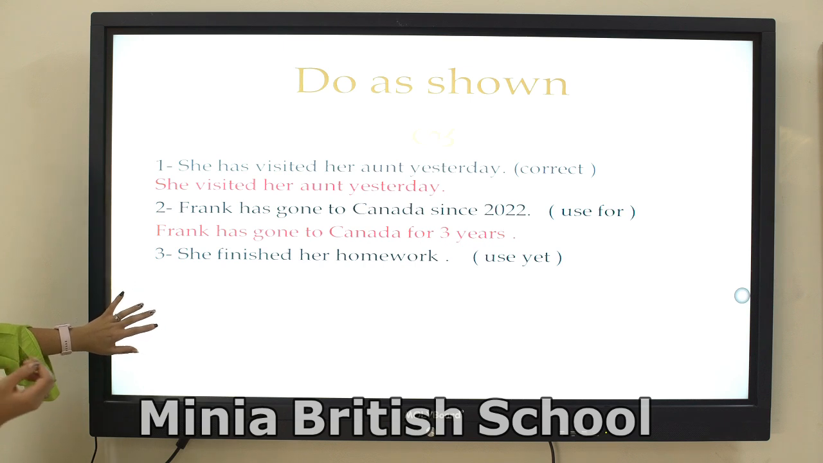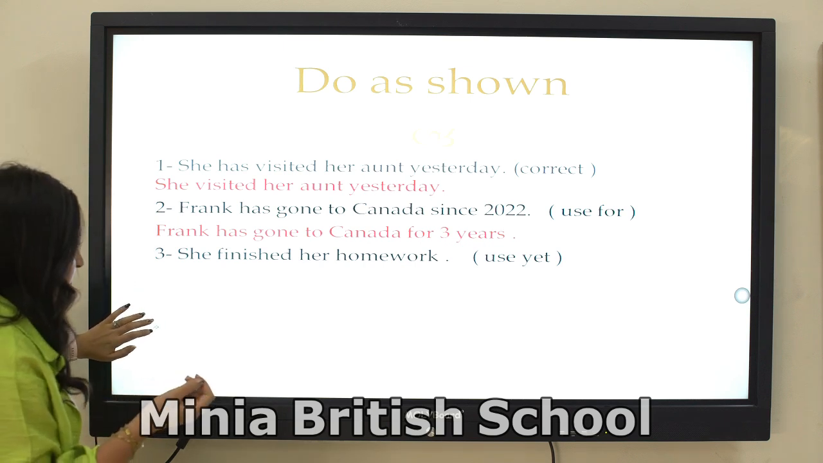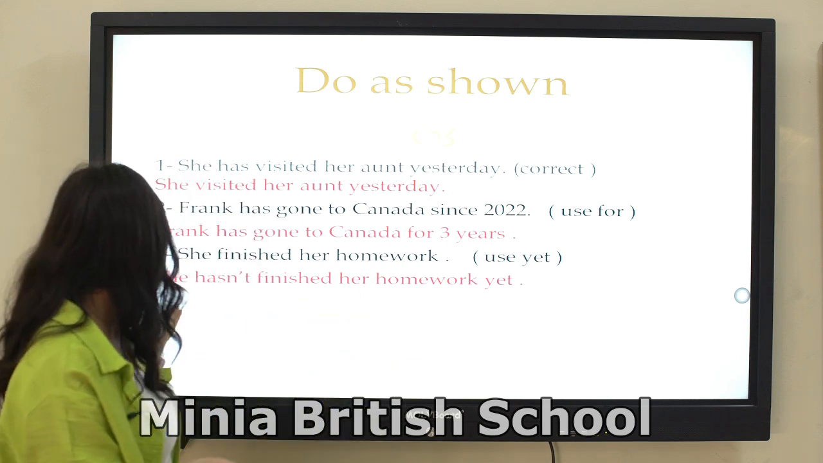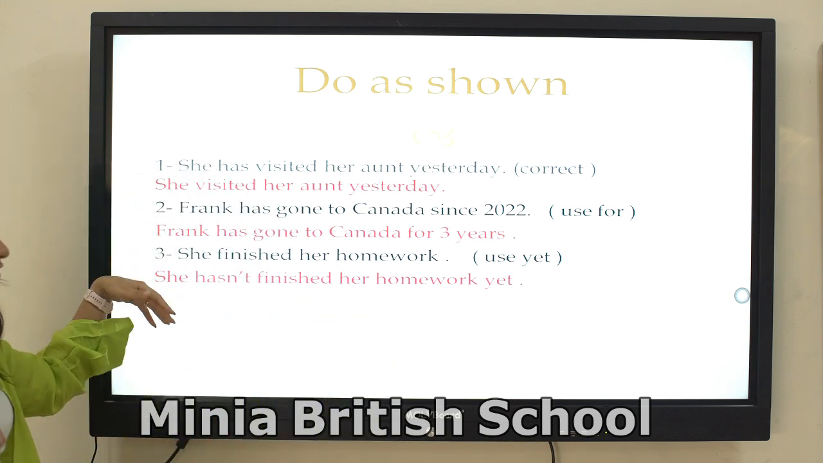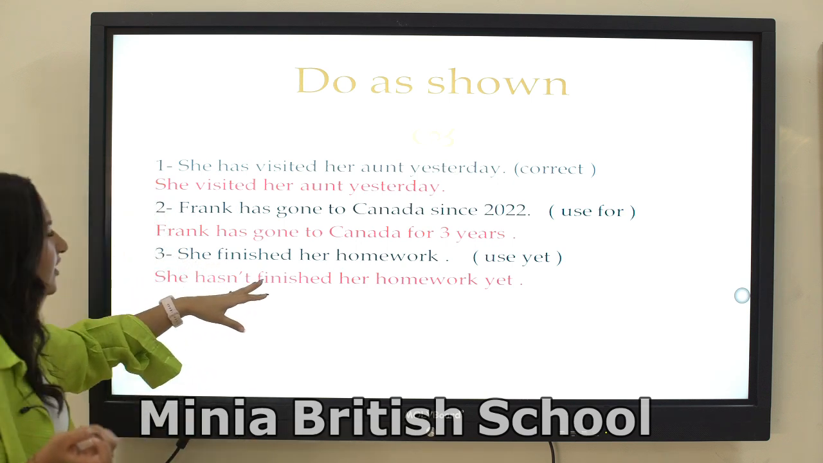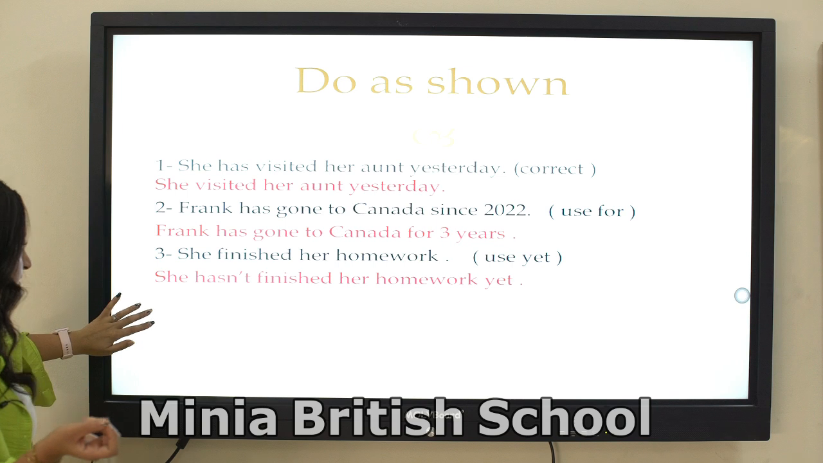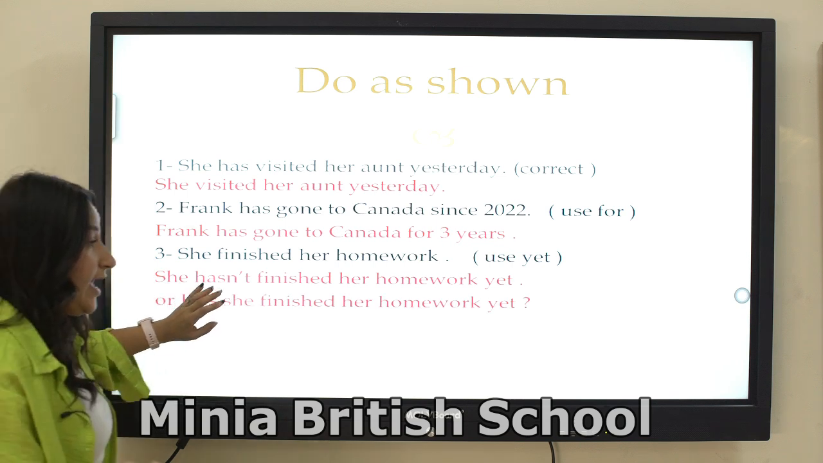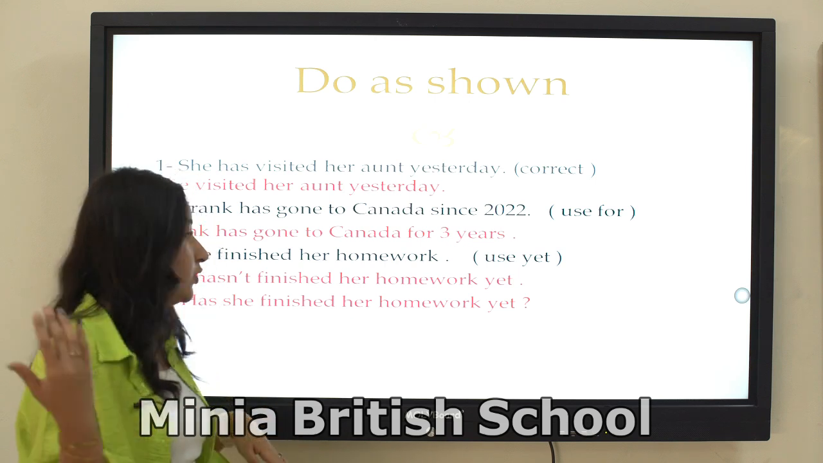She finished her homework, use yet. Here we said it before, yet is used in questions and negatives. So she hasn't finished her homework yet. And has she finished her homework yet? We put yet at the end of the sentence or question.